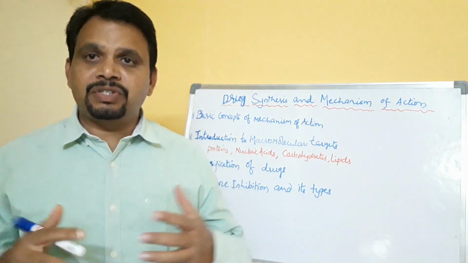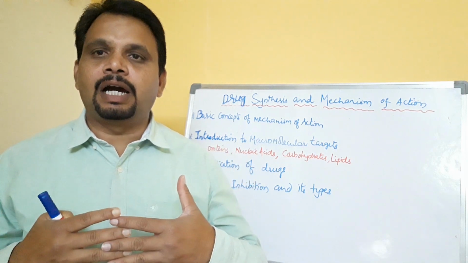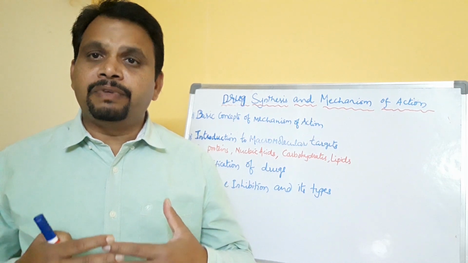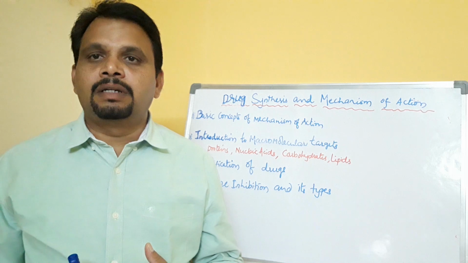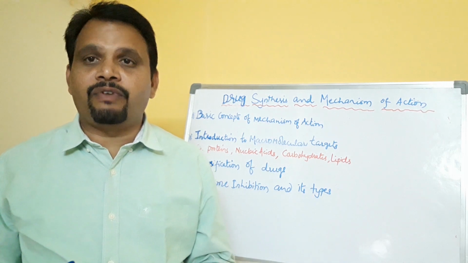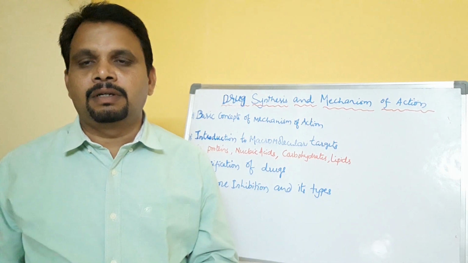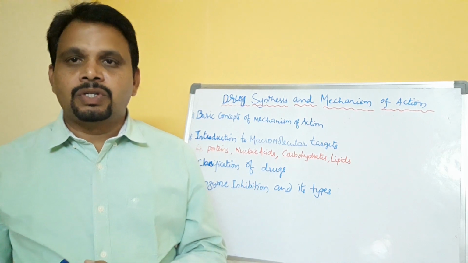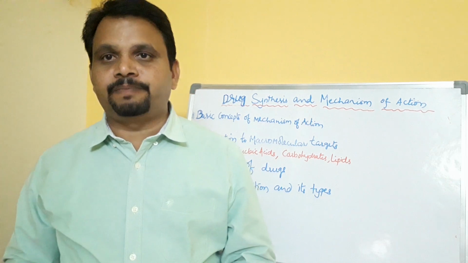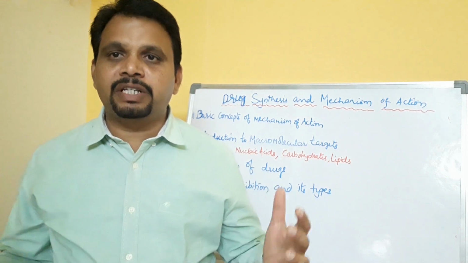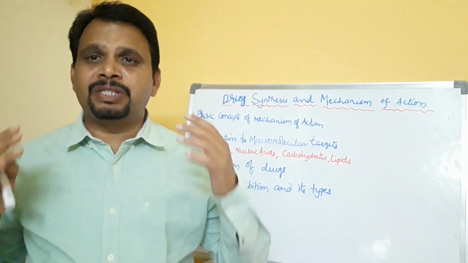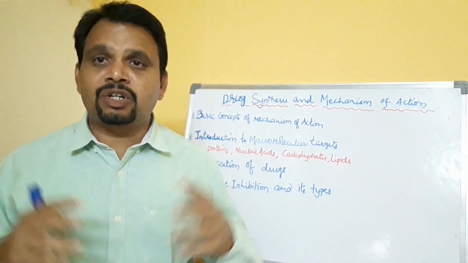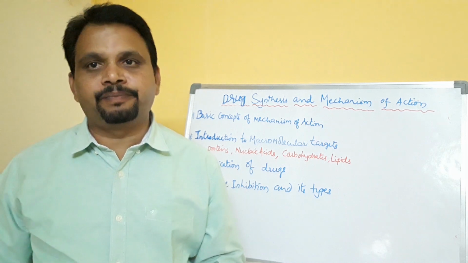So there is an interaction between a drug and the macromolecular target in the body. With that interaction, it alters the pharmacological or physiological effects in the body. So mechanism of action is nothing but the specific biochemical interaction between a drug and a macromolecular target in the body.